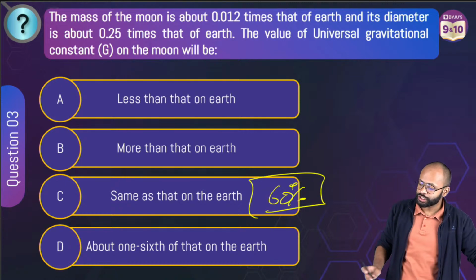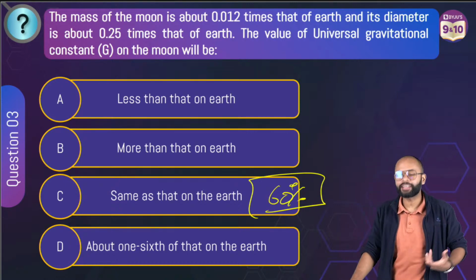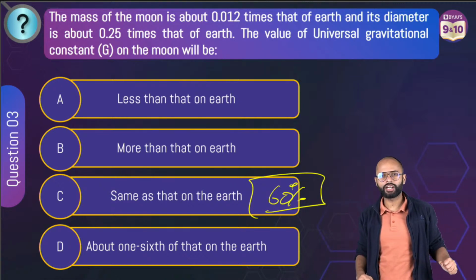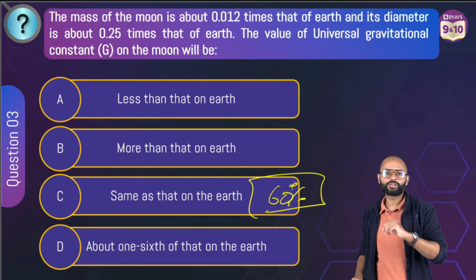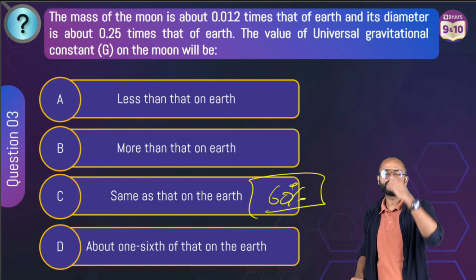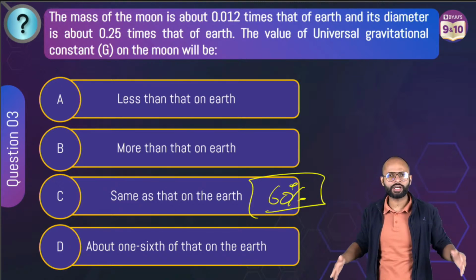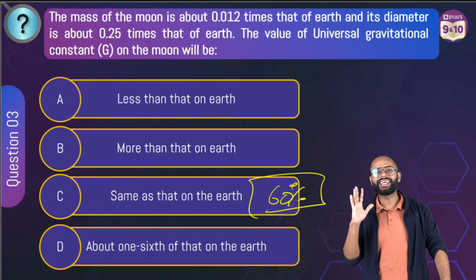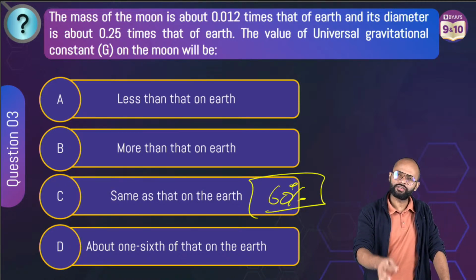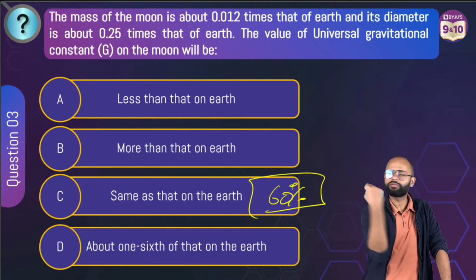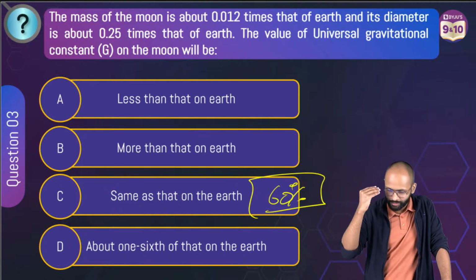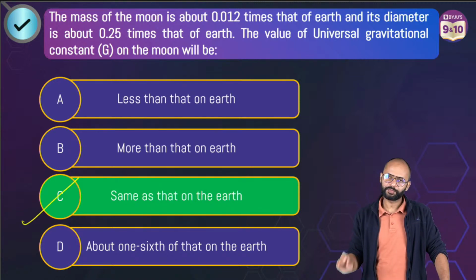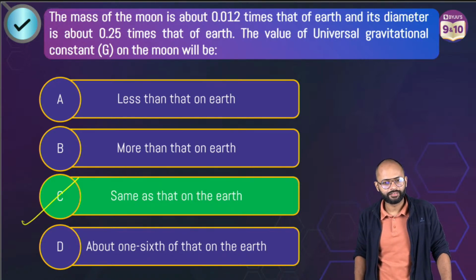Bhai, there is a reason this constant has the word universal attached to it. Have you heard of any constant that writes universal before its name? It is only this constant, the universal gravitational constant. I am a constant, I will remain a constant wherever you are in the universe. So G does not depend on anything. It is G on Earth, it is G on the Moon, it is G on Jupiter, wherever you go. I'm not saying black hole because that is a whole different thing. So the correct answer is option C. Clear? Very good.